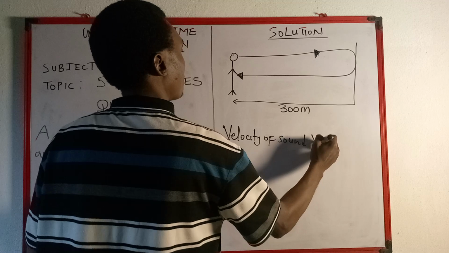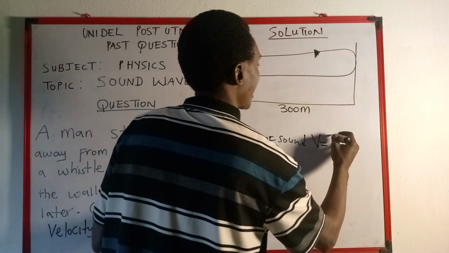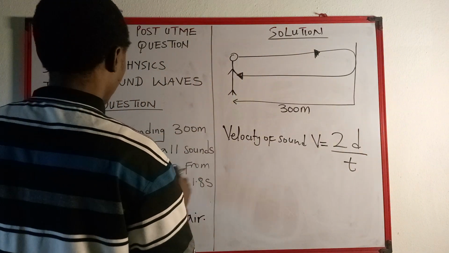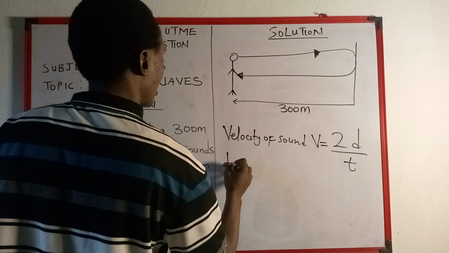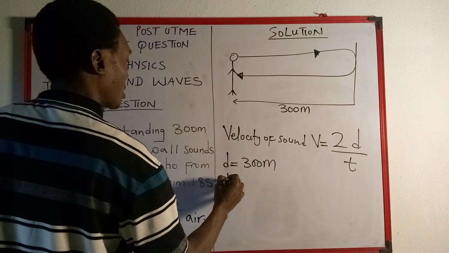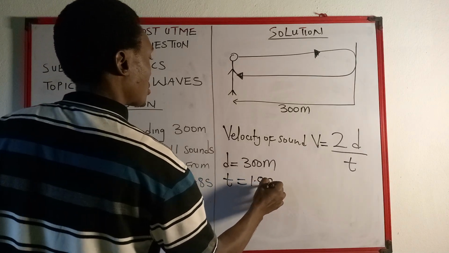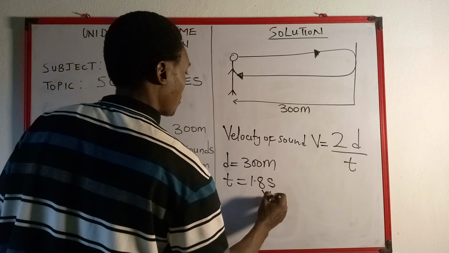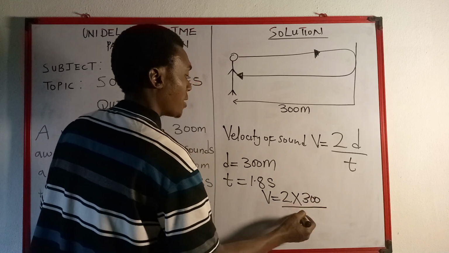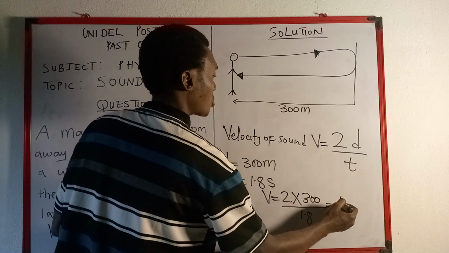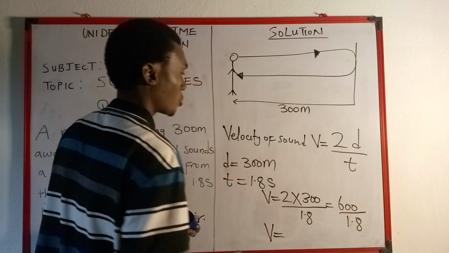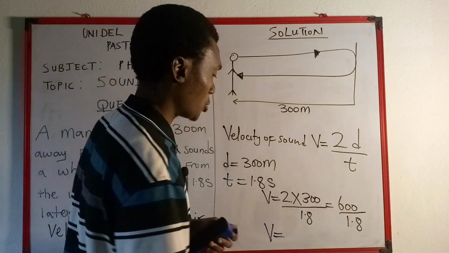which is V, is equal to 2 times the distance over time. So if you look at it, the distance there is given as 300, and the time is given as 1.8 seconds. So we're having V is equal to 2 times 300 over 1.8. So we're having 600 divided by 1.8. If you get your calculator ready, we're going to have 600 divided by 1.8.